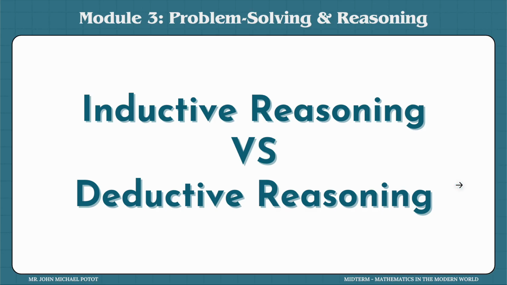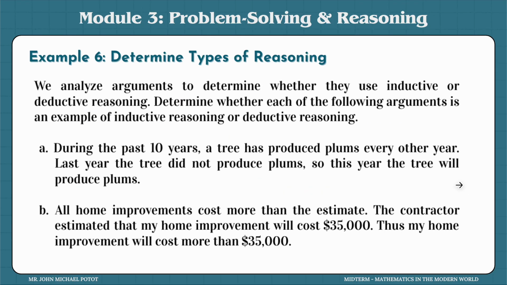Now, what is the difference, and how can we differentiate inductive and deductive reasoning from each other? So here's example number 6. Determine the type of reasoning that we use for each example. Letter A: during the past 10 years, a tree has produced plums every other year. Last year, the tree did not produce plums, so this year, the tree will produce plums. Basing it on the past events, that could either be inductive or deductive.